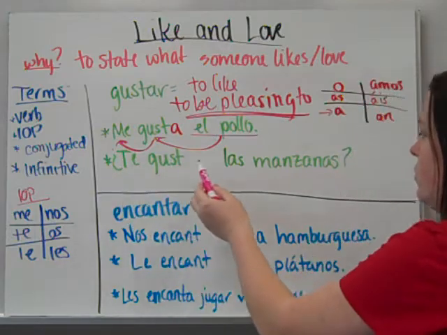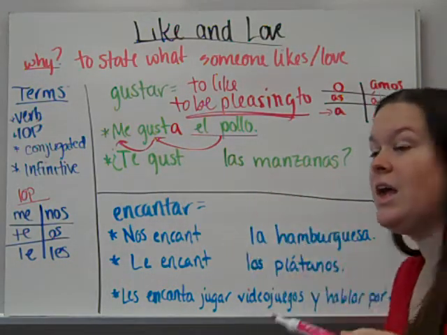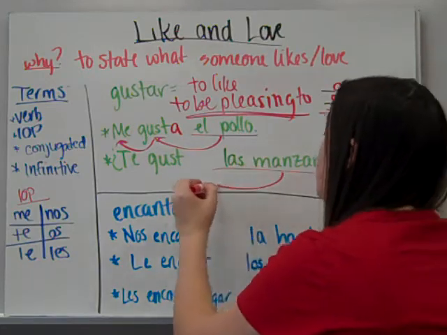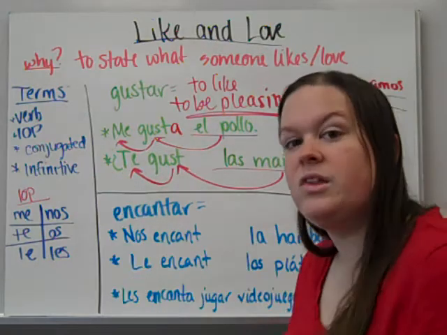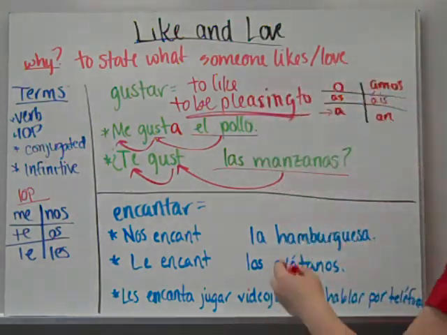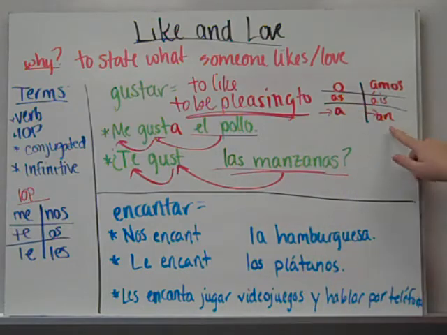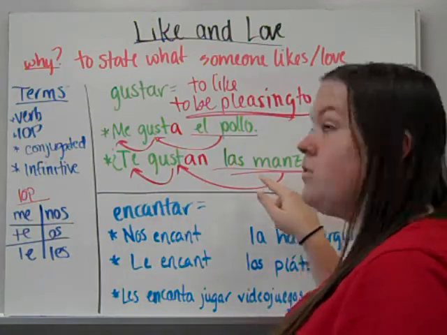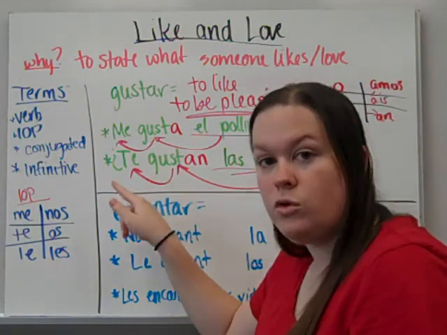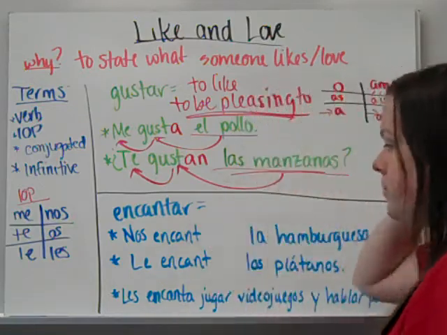This question, ¿te gustan las manzanas? Do you like apples? Or in this case, apples are pleasing. Are they pleasing to you? Now this isn't it anymore. This would be they. So that's your verb ending. So the apples or they are pleasing to you. That's why the verbs aren't conjugated like an average AR verb.